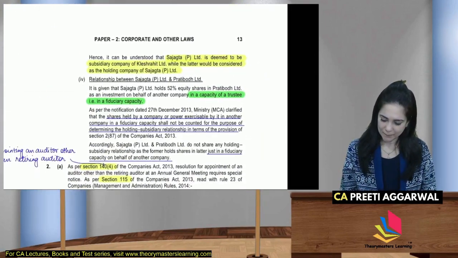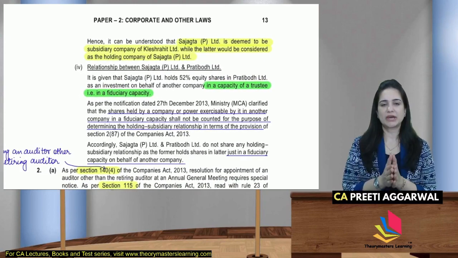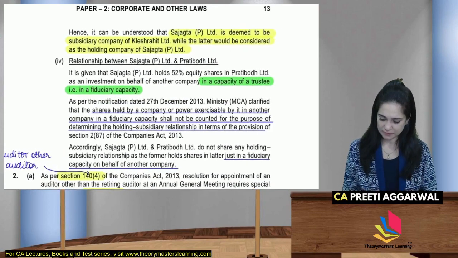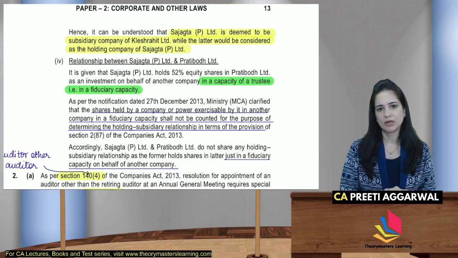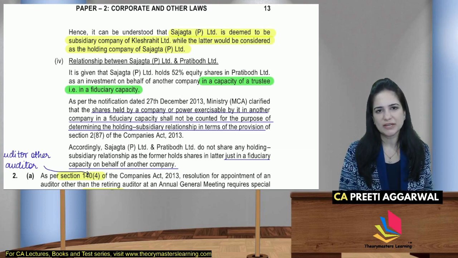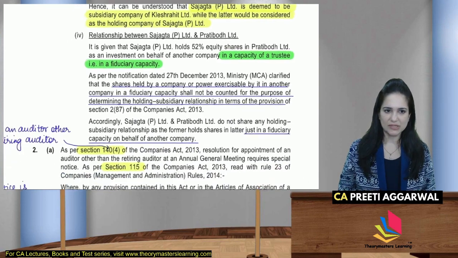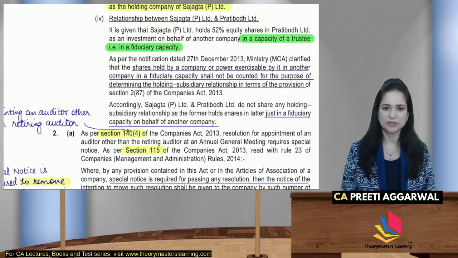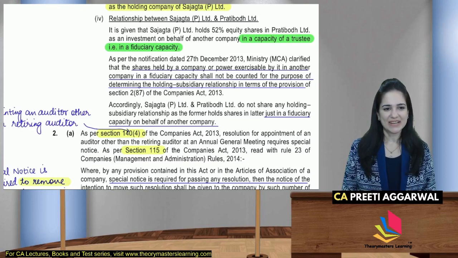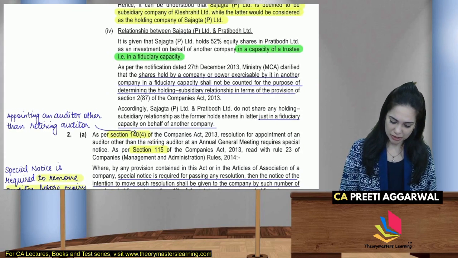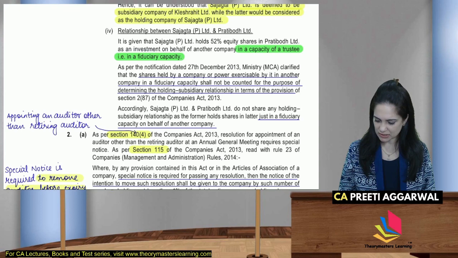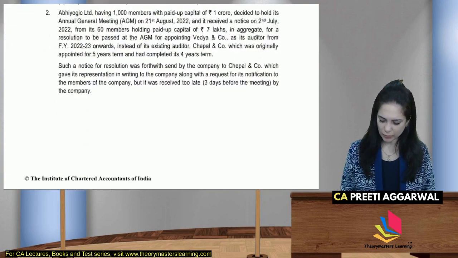Okay. What if you are holding the shares in a capacity of a trustee? Fiduciary capacity में हो तो holding subsidiary का relation आता ही नहीं है. There is no holding subsidiary relation. It is just held, the shares are held in just fiduciary capacity. Next question, interesting question. Again, yes, I think it's a new question. So can be asked in the exam. These are very good questions. This time the RTP has good questions.